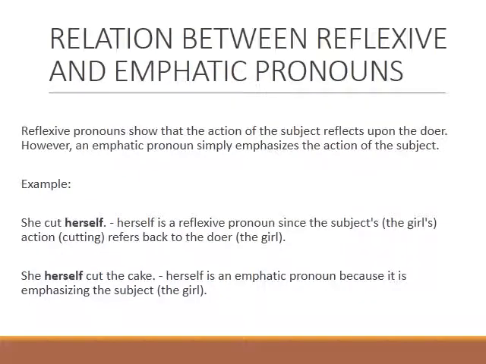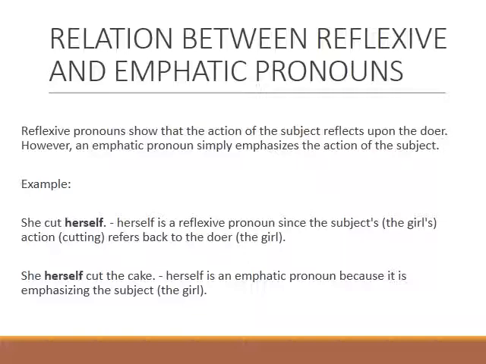So let's discuss the difference between reflexive and emphatic pronouns. As I told you, reflexive pronouns are the pronouns that refer back or reflect back the action of the verb to the subject itself, while emphatic pronouns are used for the sake of emphasis or stress only. Reflexive pronouns show that the action of the subject reflects upon the doer. However, an emphatic pronoun simply emphasizes the action of the subject.